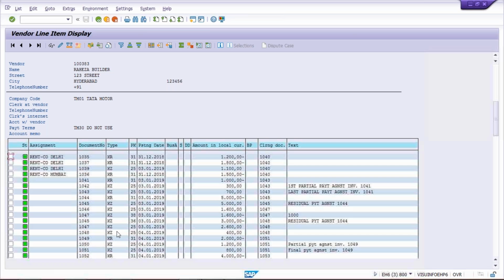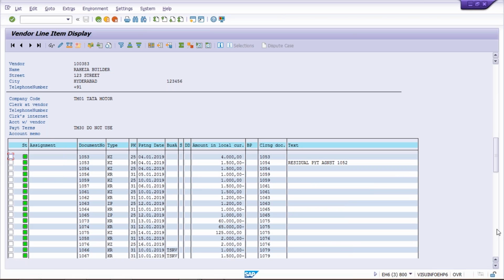Now look here. We have lots of transactions, right? KR, KZ. If any document is posted against KG, then that will be your credit memo. So how will you come to know that this is a payment? Because it is posted against KZ. These all KZ document types are payments only. KR means invoices. ZP means this is also a payment itself, but it is posted by the automatic payment program. This payment is released by the automatic payment program, so that is why a different document type is there.